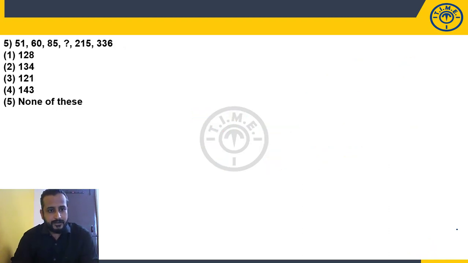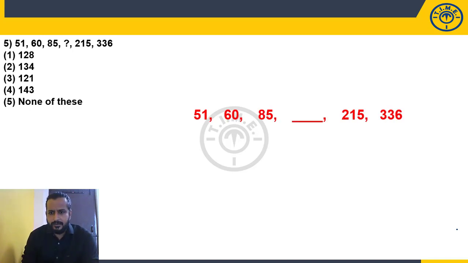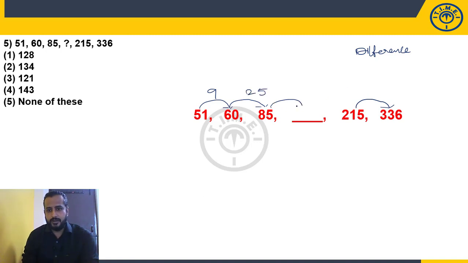Question number 5. 51, 60, 85, question mark, 215, 336. Again, numbers are increasing slowly, right? It means from one number to another number, there is a small jump. Numbers are increasing gradually. If it is increasing gradually, what is the logic that we are going to apply? A difference. We are going to apply the difference logic. So 51, 60, what is the difference? 9. 60 and 85, how much is the difference? 25. Okay. We don't know here, and from here to here also we don't know. Okay, fine. 215 and 336, how much is the difference?